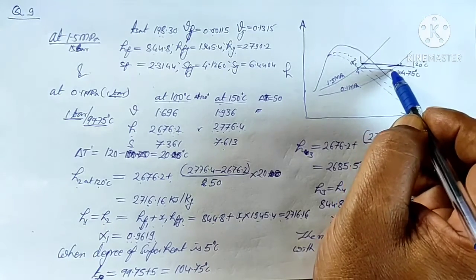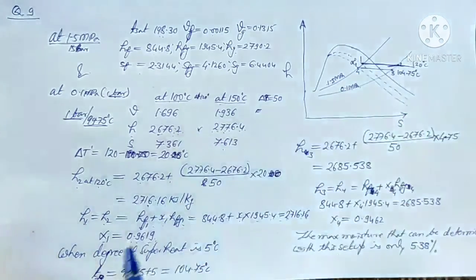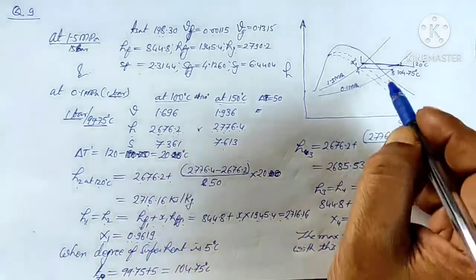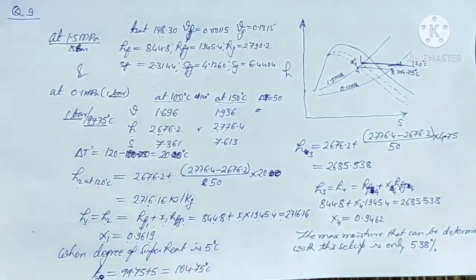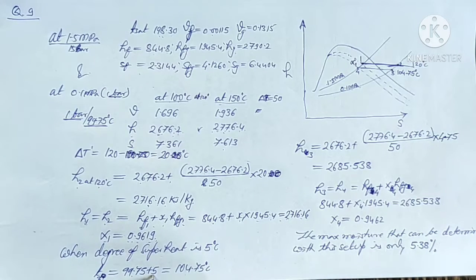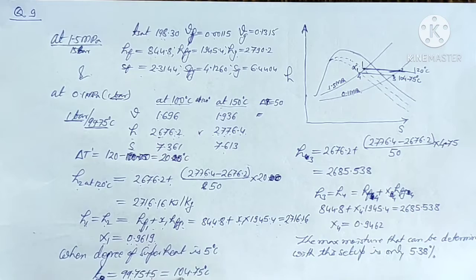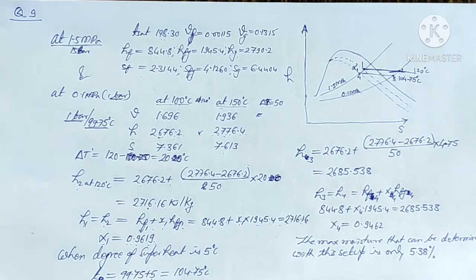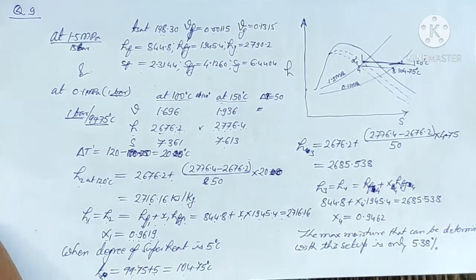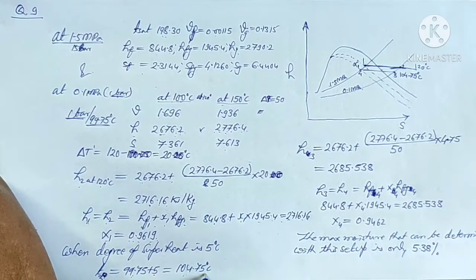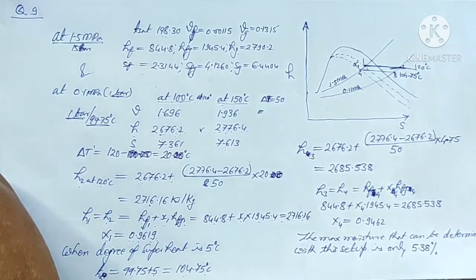So what will be the temperature after the throttling? When the degree of superheat is 5 degree, at T3, this point, the temperature will be T saturation plus 5 degree, that is saturation temperature plus degree of superheat. So the temperature will be 104.75. Now at 104.75 degree, what will be the enthalpy?